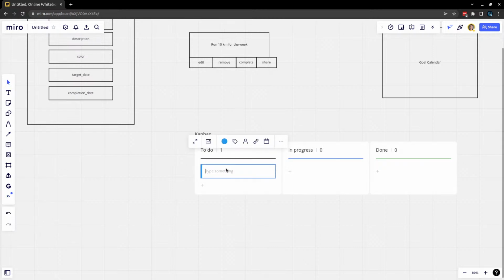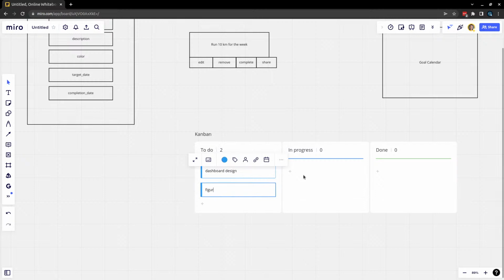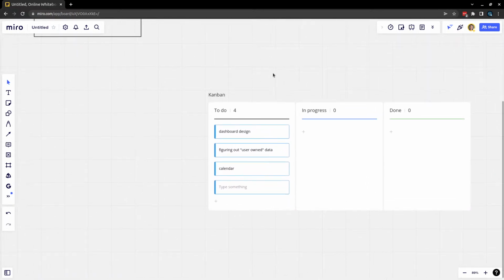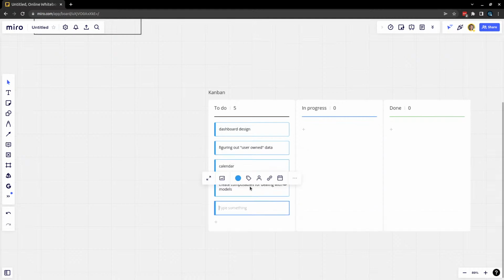So now let's look for a Kanban board here. We'll set up a to-do list. So maybe a dashboard design. We need to get that done. So figuring out user-owned data, we need to get that done. We need to do the calendar. Another thing I want to do is figure out how I'm going to split everything up. And I also want to do it in such a way that we can easily swap out the backend. So create composables for dealing with models. And we might leave it at that for now.